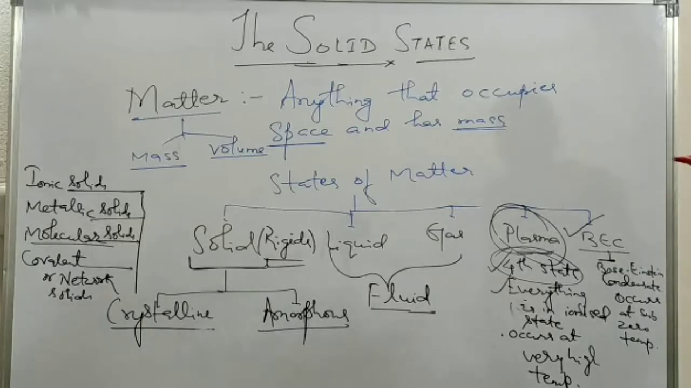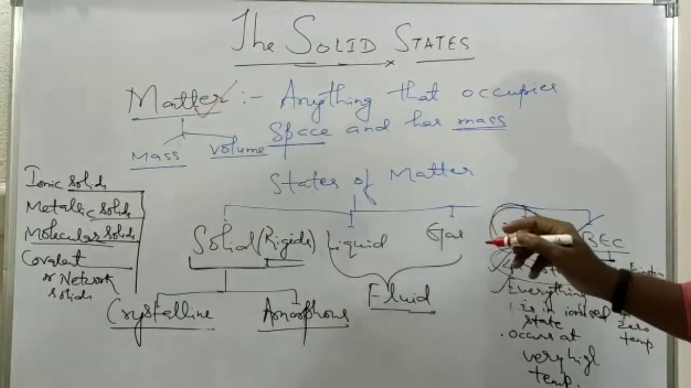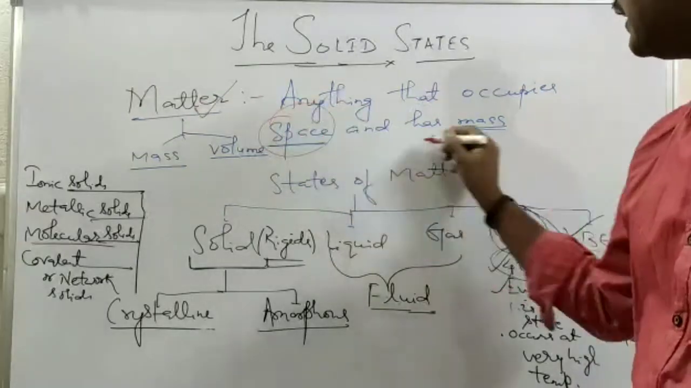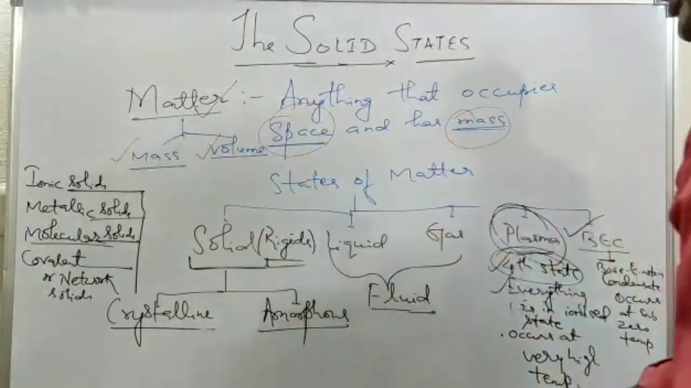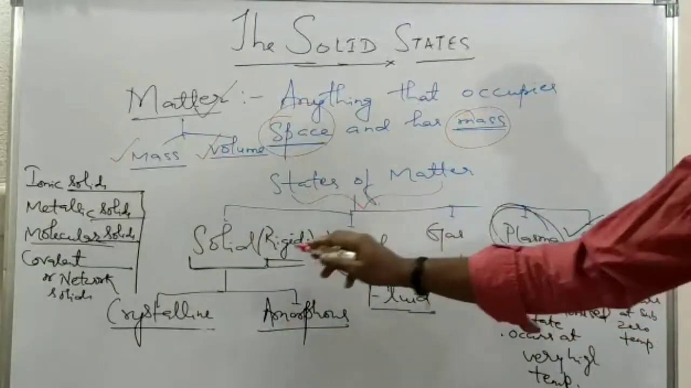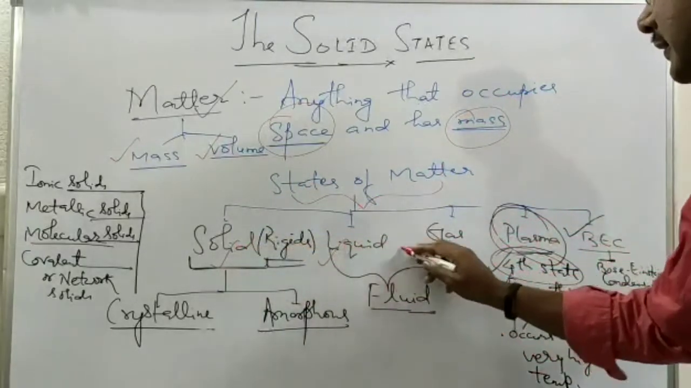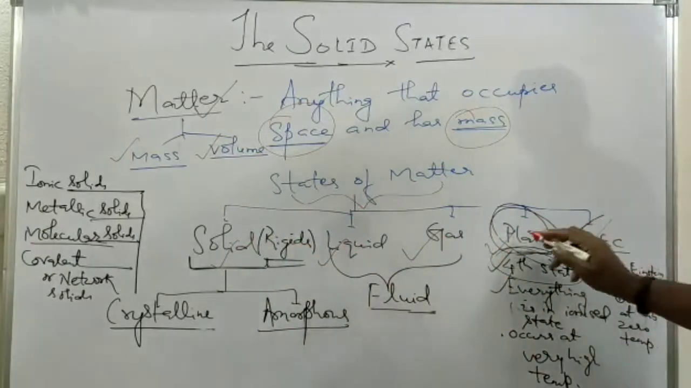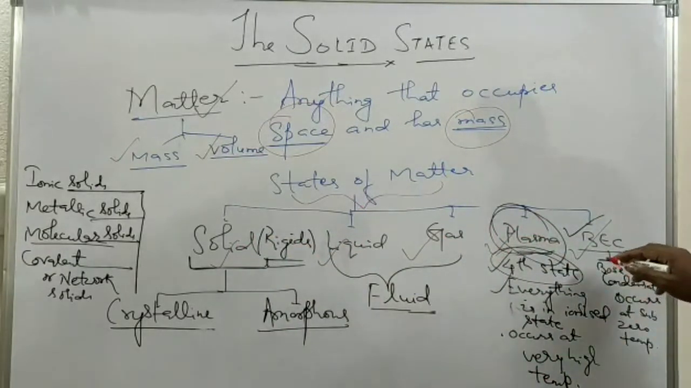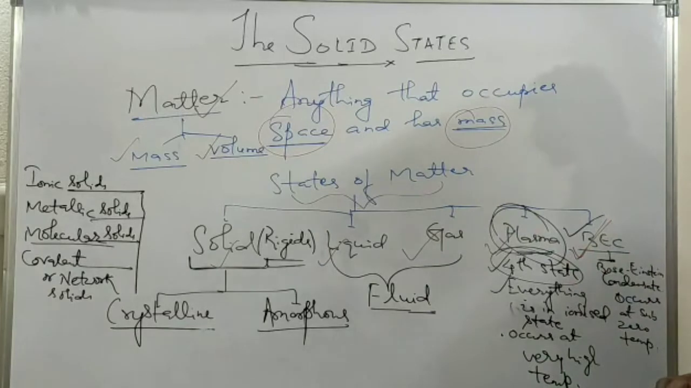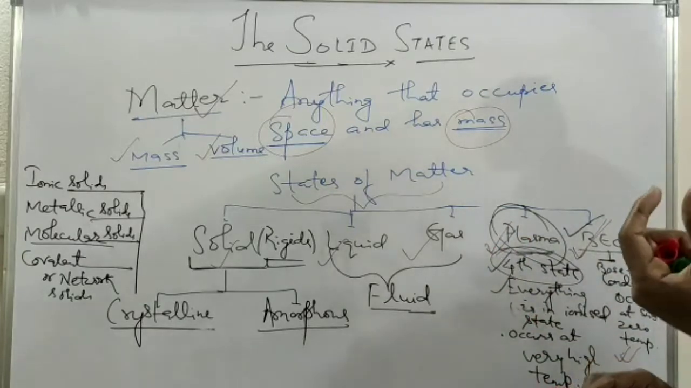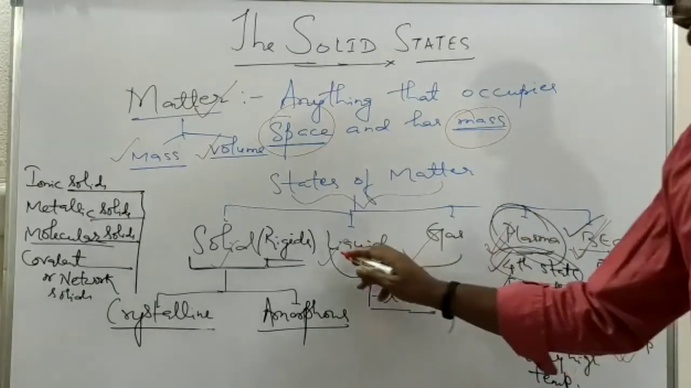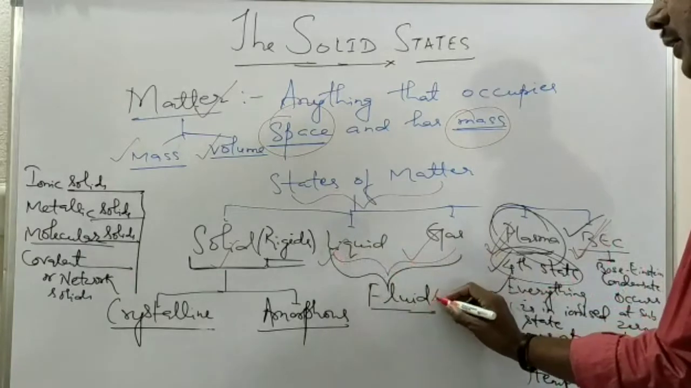So matter is anything that occupies space and has mass. Matter has both mass and volume. There are 5 states of matter: solids, liquid, gas, plasma, and Bose-Einstein condensate. Plasma is the 4th state of matter, whereas Bose-Einstein condensate is regarded as the 5th state. It occurs at a very low temperature. Plasma occurs at a very high temperature, like the sun's core and stars' cores. Liquid and gas are called fluids.